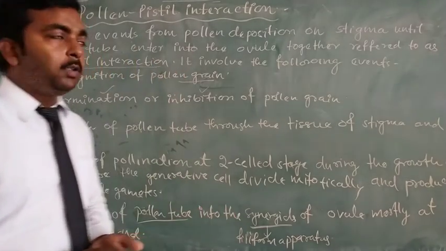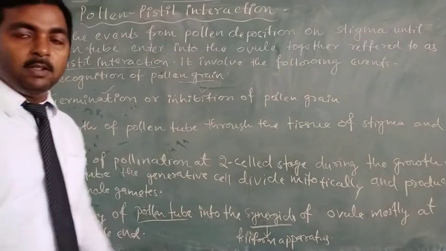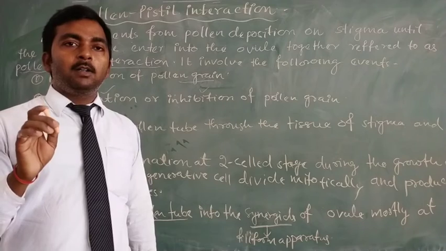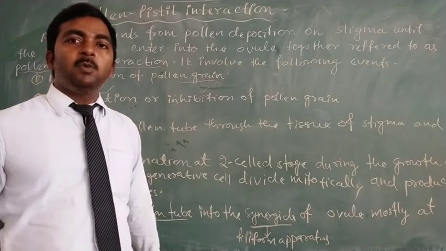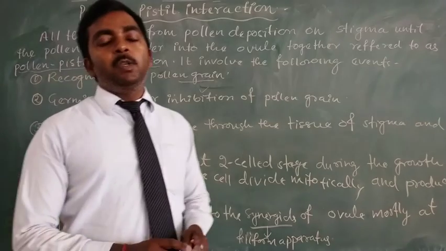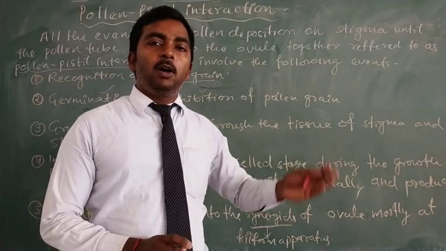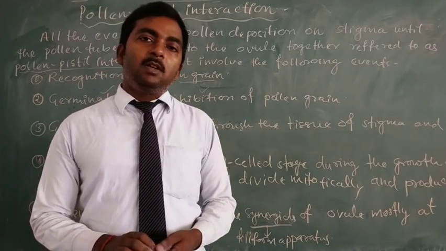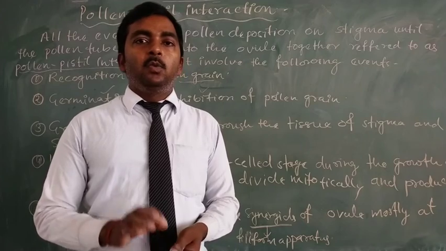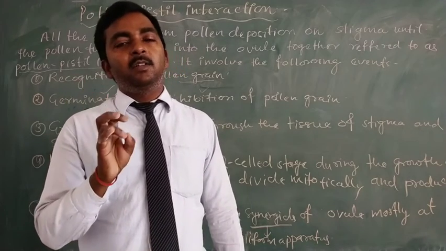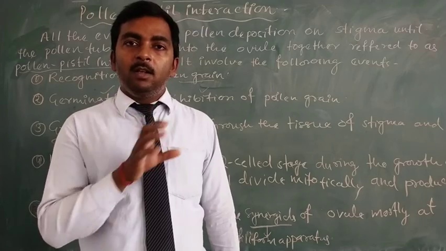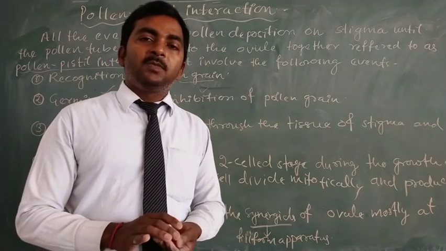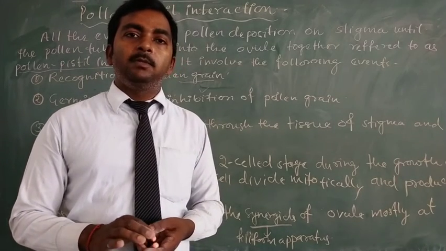So this is all about pollen-pistil interaction, and for pollen-pistil interaction some components are responsible, which were discovered in recent years by scientists. These components are known as pollen-pistil components, and they are mostly proteins as well as lipids, which make an additional layer around the exine of the pollen grain, which is recognized by the stigma of the flower.